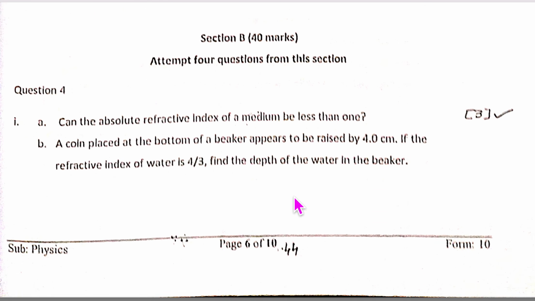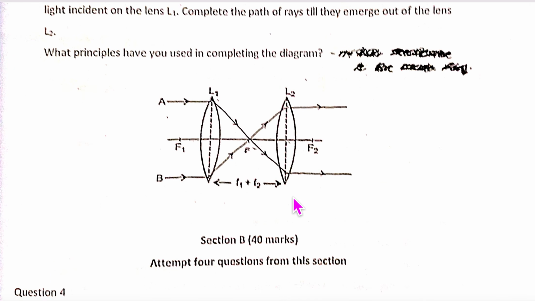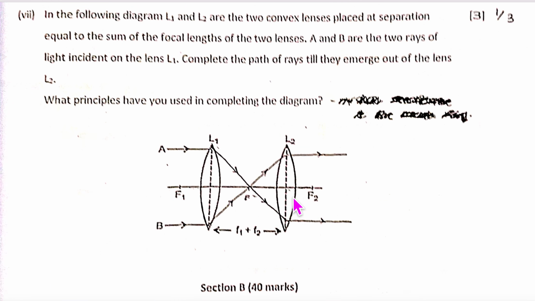Section A. Ma'am, in that we left one question. What principle have you used in completing the diagram? What is the principle? That the ray parallel to the principal axis converges and meets at a point which is the principal focus, and the ray coming from the principal focus emerges parallel.